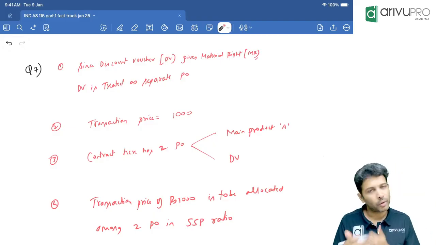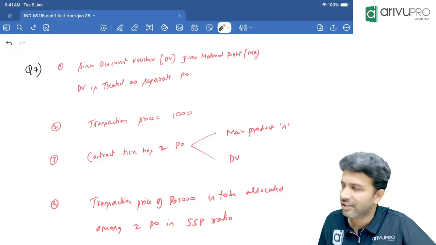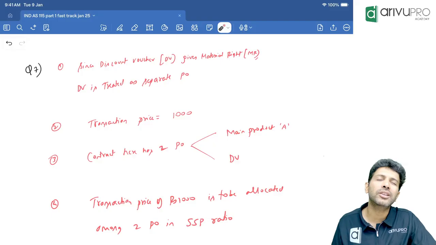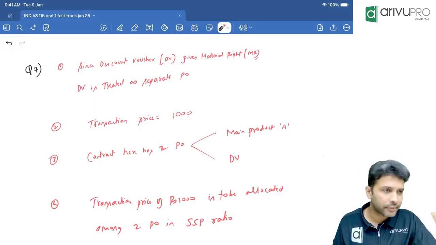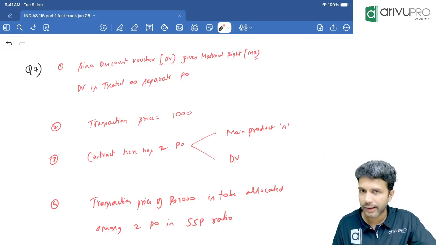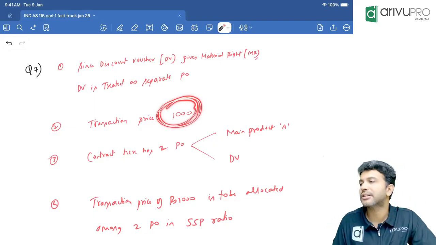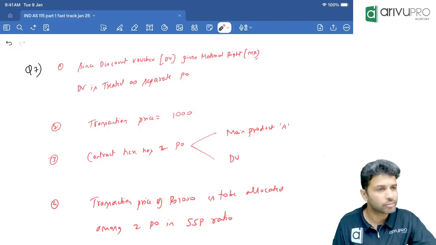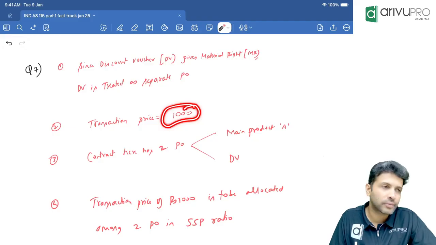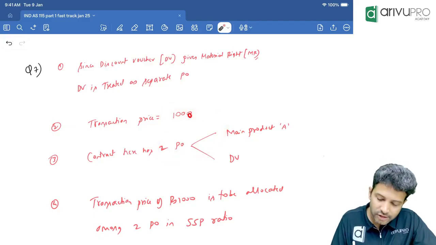Okay, sir. Now here there is a contract. If they don't tell anything, we'll always assume that the contract criteria are satisfied. What is the second step? Identifying POs. Did we identify POs? Yeah, here there are two POs, main product A and the discount voucher. Third one, determining the transaction price. How much is the transaction price or contract price? 1000. Okay. Fourth step is what? This transaction price of 1000 is not relating to 1, it's related to 2. So hence this 1000 should be allocated.